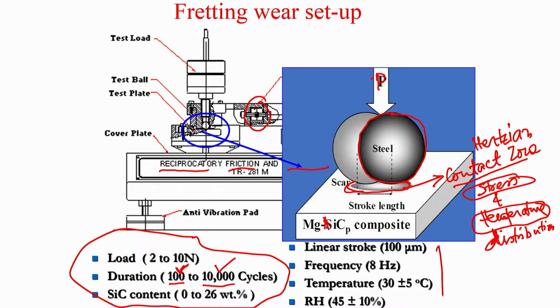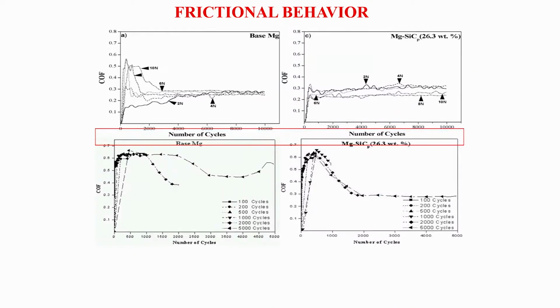What are the other constant parameters? These are the operating variables, and these are the other constant parameters. Linear stroke length is 100 micron, that is the relative displacement in each fretting cycle. Frequency was 8 Hz, temperature was ambient temperature, and relative humidity was 45%. The way we maintain this relative humidity and temperature is that we place this wear tester in an experimental chamber where we can closely maintain the temperature and relative humidity inside the chamber.